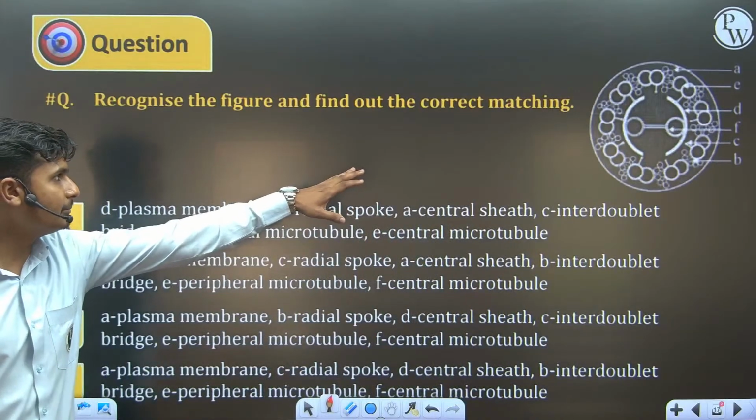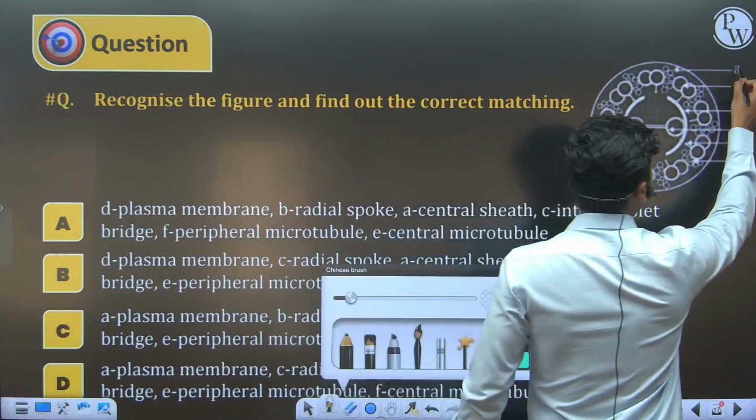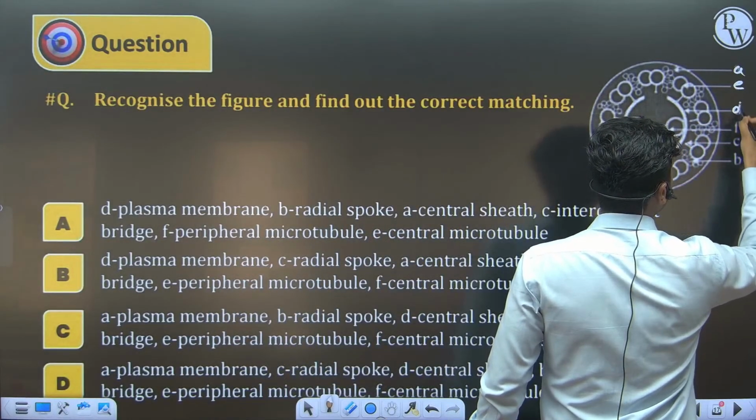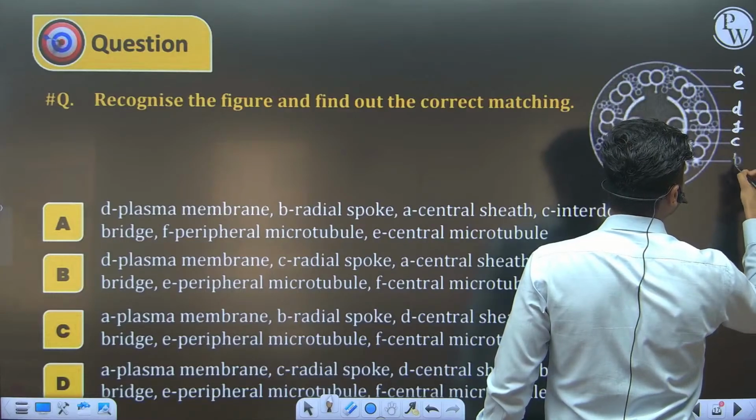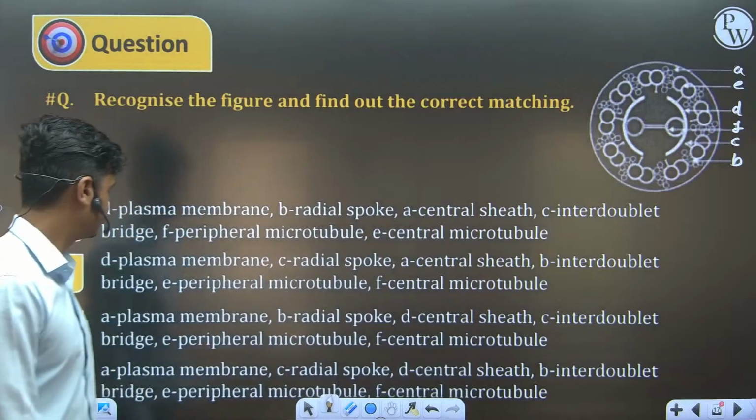This is the diagram. If it is not clearly visible, I am writing here A, E, D, F, C and B. Let's try to answer.